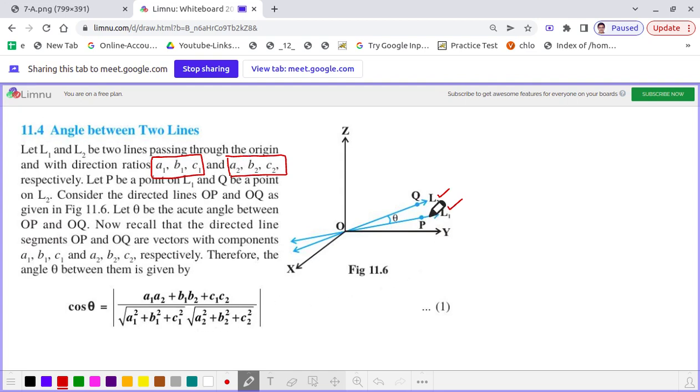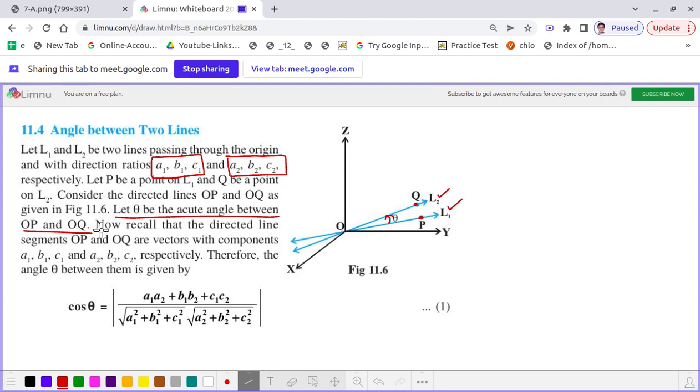Now let us consider 2 points, point P on the line L1 and point Q on the line L2. So we get the two directed lines OP and OQ, and let theta be the acute angle between these two lines. Let theta be the acute angle between OP and OQ.